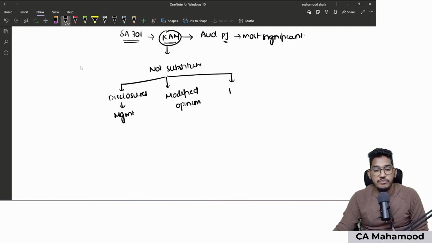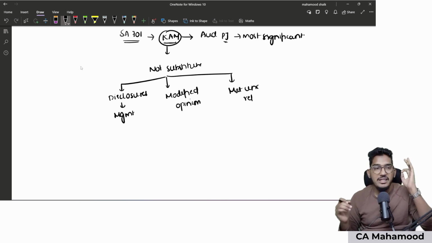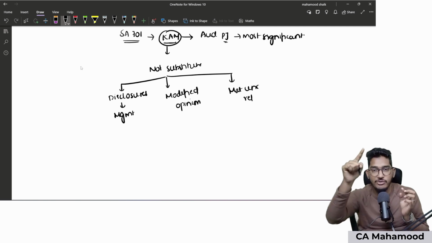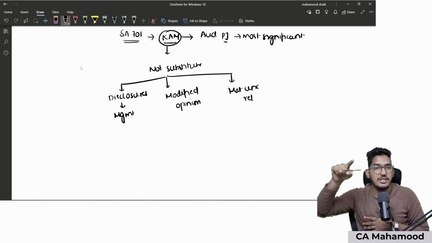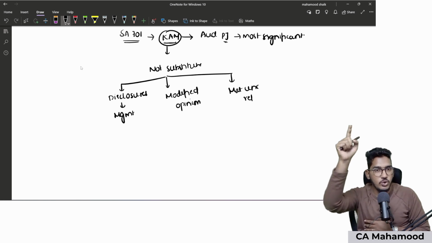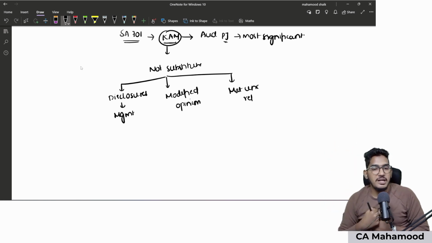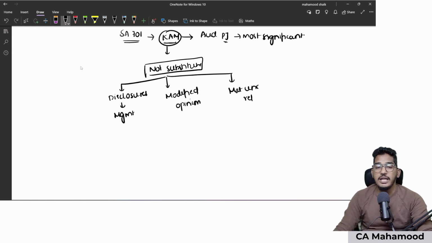It is also not a substitute for material uncertainty relating to going concern paragraph. If some information is required to be disclosed in material uncertainty relating to going concern paragraph, that information should be explained in that paragraph only. Auditor can't say, instead of explaining it in the material uncertainty paragraph, I will explain it in the key audit matter paragraph. No, the matter which has to go to material uncertainty paragraph, that will go there only. You can't use key audit matter paragraph as a substitute for that matter which is required to be disclosed in material uncertainty.